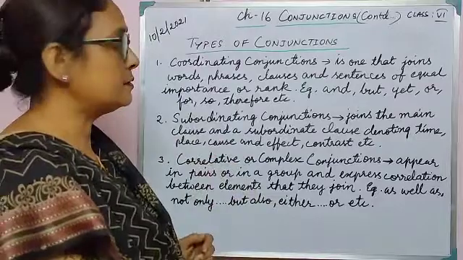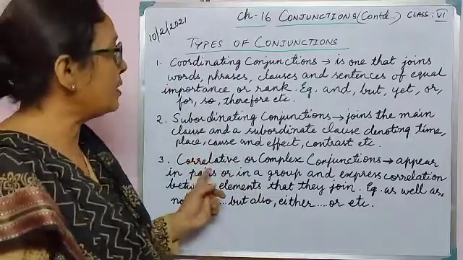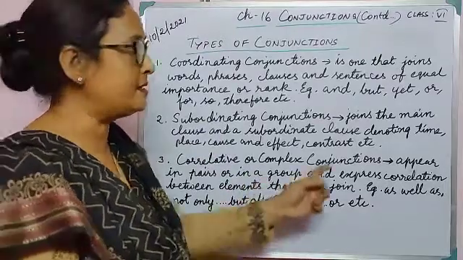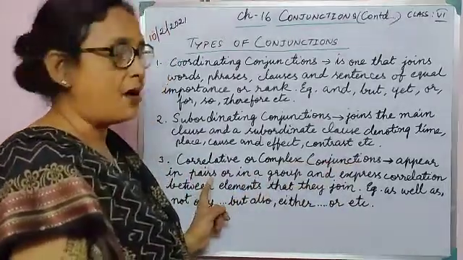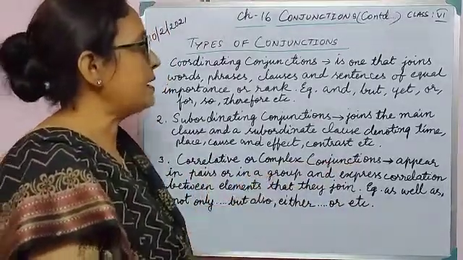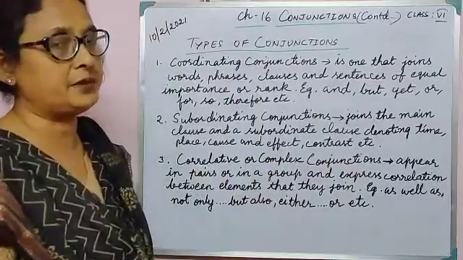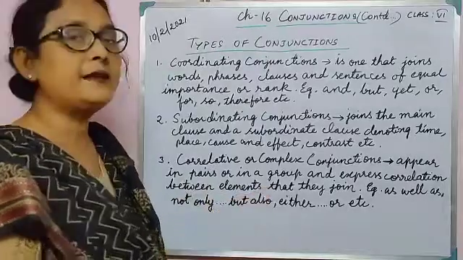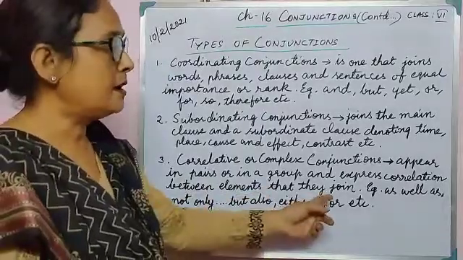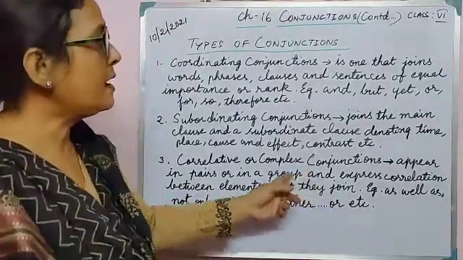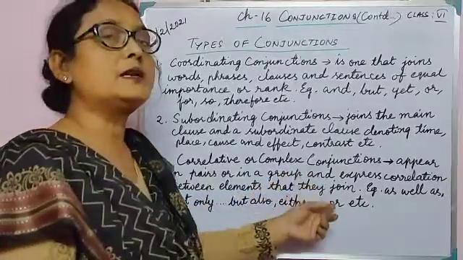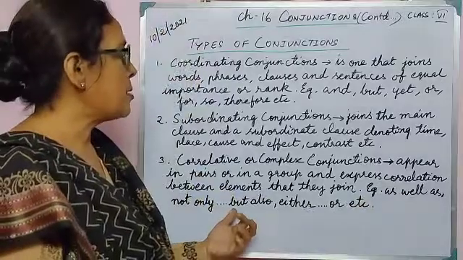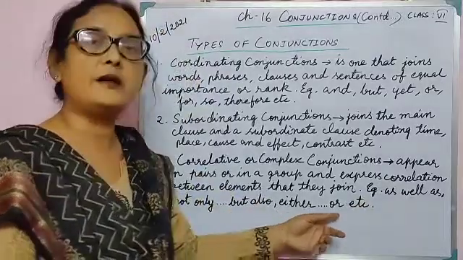And now coming on to the third kind, we have the correlative or complex conjunctions. As the name suggests, they appear in pairs or in a group and express correlation between the elements that they join. The two sentences are joined by correlation, and the correlative conjunctions are as well as, not only but also, either or, etc.